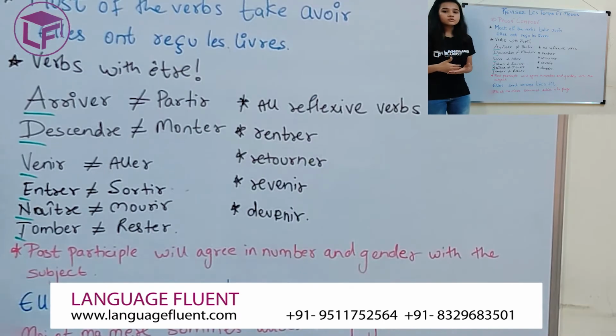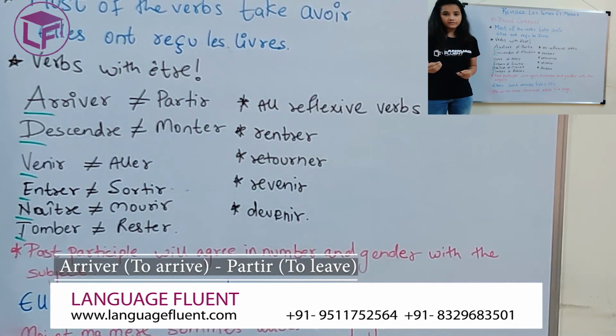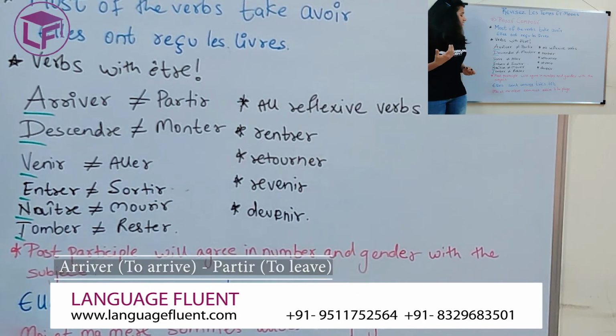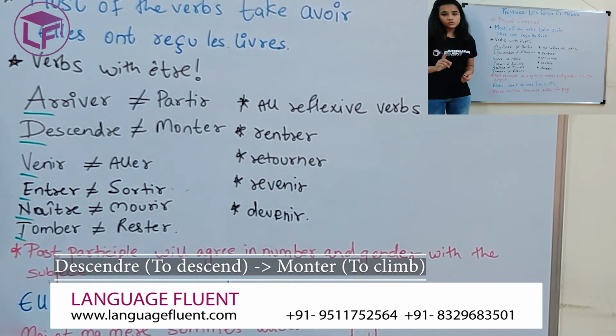Let's come to verbs which take être. Most of you must be knowing this trick of ADVENT. If you have not, then this is another way that you can learn all the verbs that take être. The acronym ADVENT stands for A, that is arriver, to arrive, and the opposite partir, to leave. D stands for descendre, opposite monter, to climb.